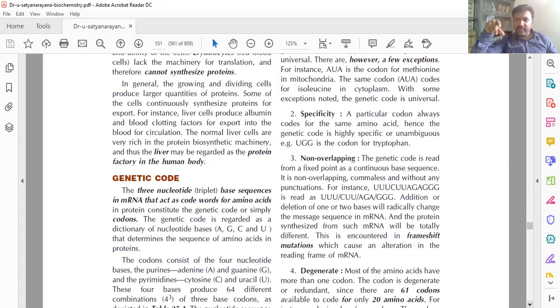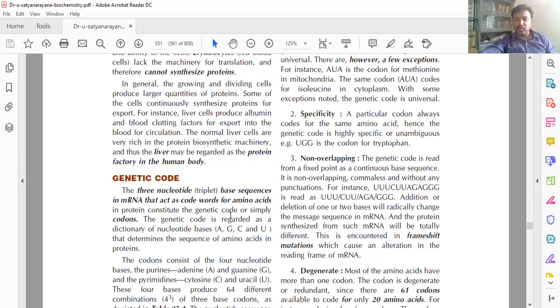So the base sequences in mRNA act as code words for amino acids in protein constituents. Just think, in mRNA there are adenine, guanine, cytosine and uracil.